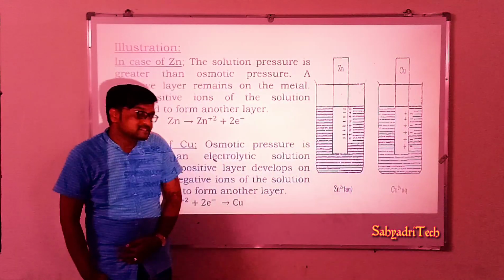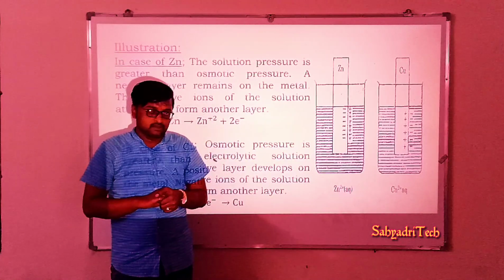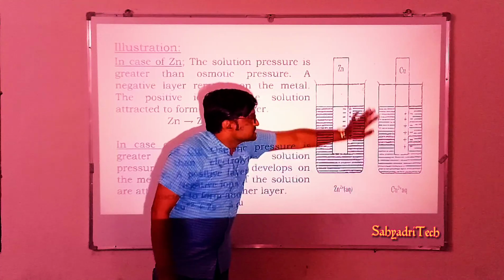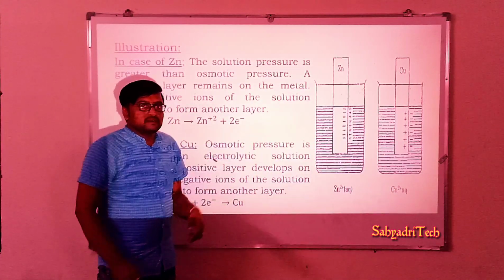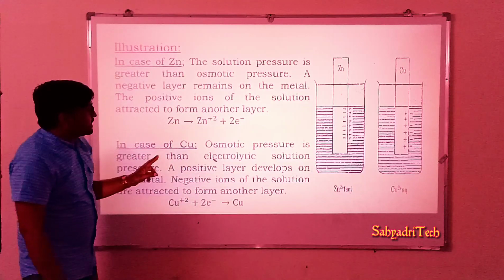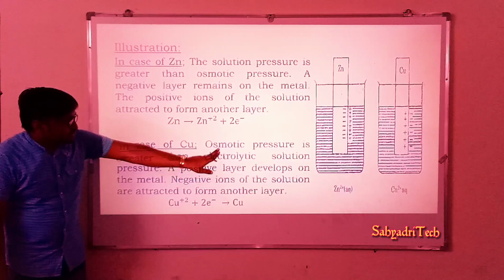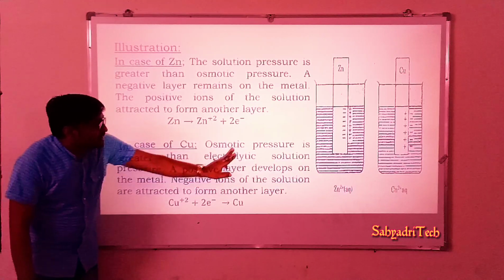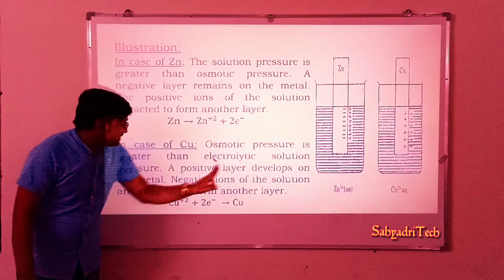So it also acts as a half cell, a single electrode. Now in this case, what happens? Osmotic pressure is greater than electrolytic solution pressure. Now OP is greater than SP.